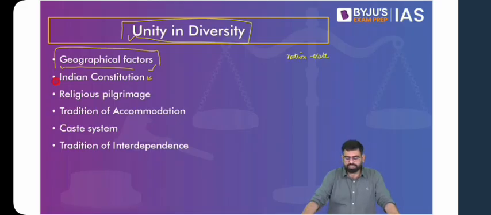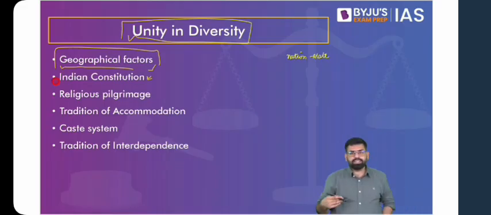And because of that, you see that there has been travel. People move from one place to another. The economic system was, if not integrated, at least people used to take part in various economic activities together. There were traders, etc., which gives us an idea of how India, as a geopolitical entity, has been standing united.